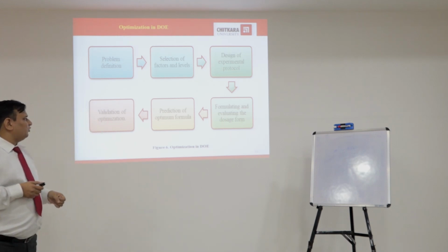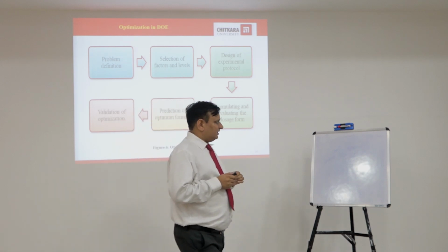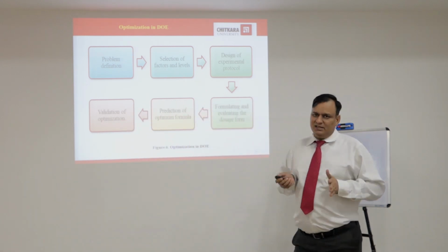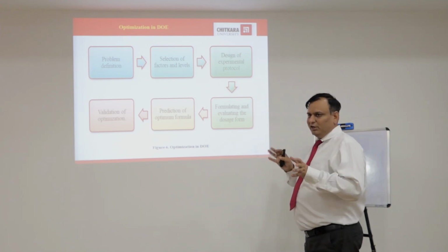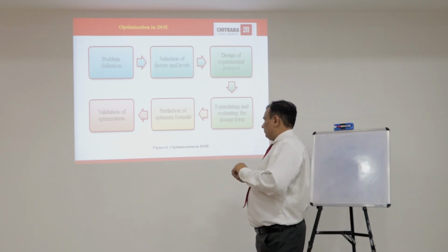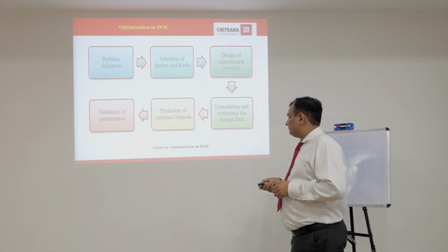From that optimum formula, we will prepare another batch in the laboratory. After that, we will compare the values provided by the design and those we calculate in the laboratory. They should be nearly similar, and there should not be much difference between the values. This is the validation of optimization.